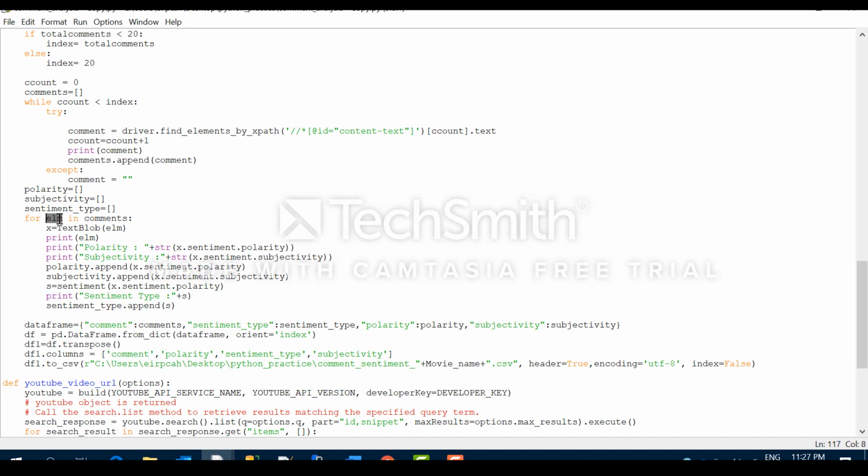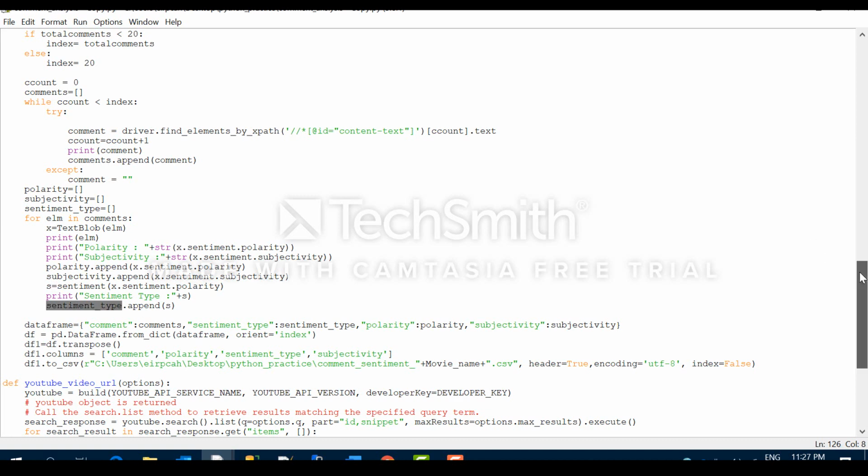So I am looping over the comments list and using the TextBlob function on each element of the comments list, taking the polarity and subjectivity and appending them to those lists of polarity and subjectivity. And then I am identifying the sentiment type. For that I am passing that polarity to a function which I have defined, the sentiment function, and that gives me the type of the sentiment, and I am appending it to the sentiment type list.